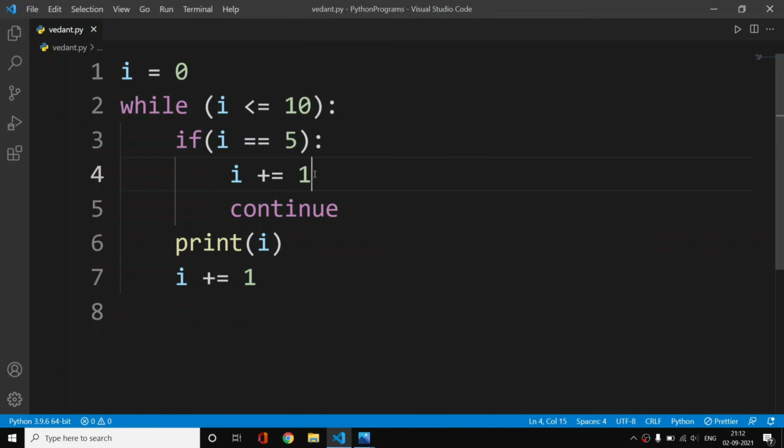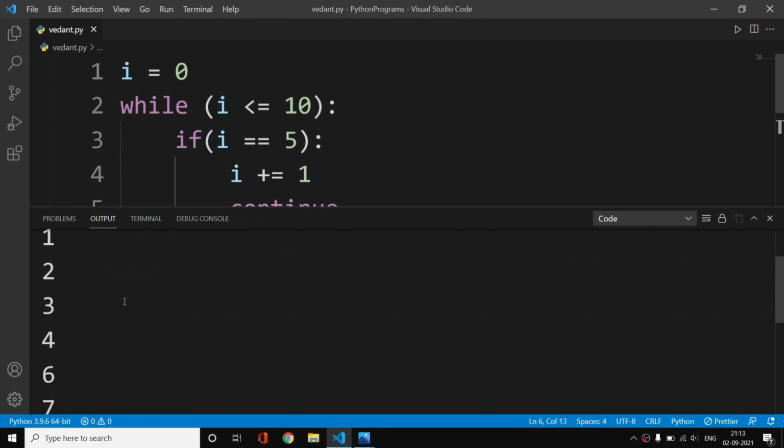But if we don't add this line, line number 4, then our loop will lead to an infinite loop. And why is that? Because we are ignoring the body of the while loop by using this continue. With using this continue, basically we are not executing the body of the code. So that's why we added this line.